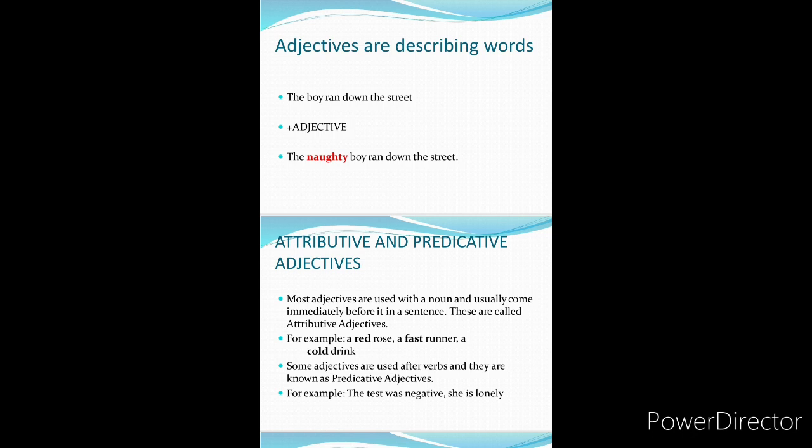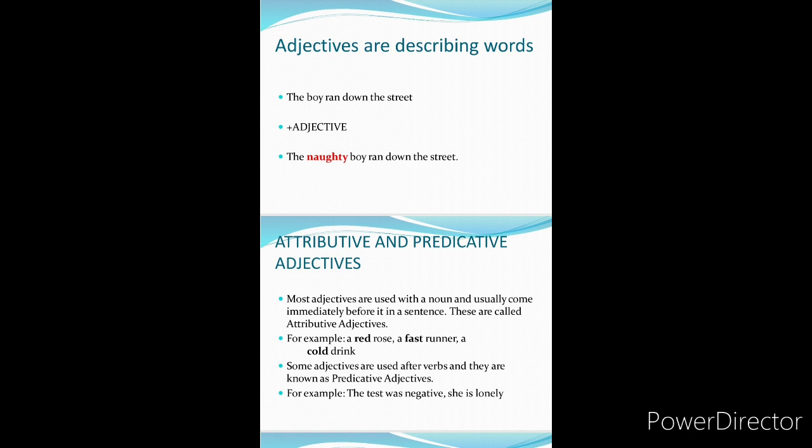Second is, some adjectives are used after the verbs, and they are known as predicative adjectives. For example, the test was negative, she is lonely. Here negative word is placed after the verb was and lonely is placed after the verb is. So these are known as the predicative adjectives. Okay, I hope you must have understood about the adjectives. Let us discuss types of adjectives.